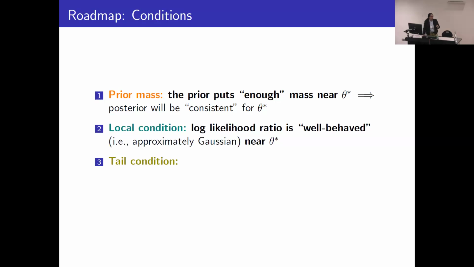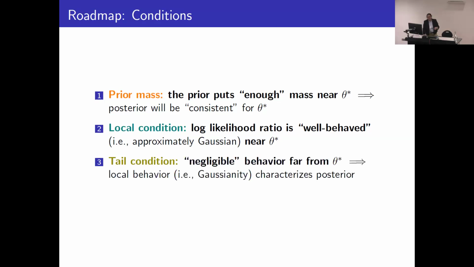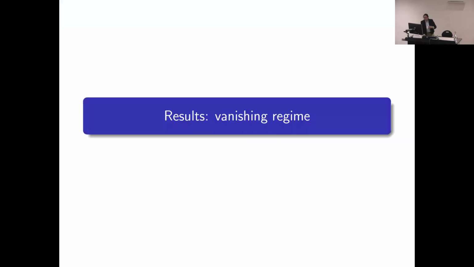We need a local condition that dictates that the log likelihood is well behaved, or approximately Gaussian, near the pseudo-true parameter. And finally, we need a tail condition that says outside this local neighborhood, the behavior of the posterior is negligible in some sense, which allows us to conclude that the local Gaussianity is what characterizes the posterior. Then we can draw conclusions about the distribution and its moments and things like that.